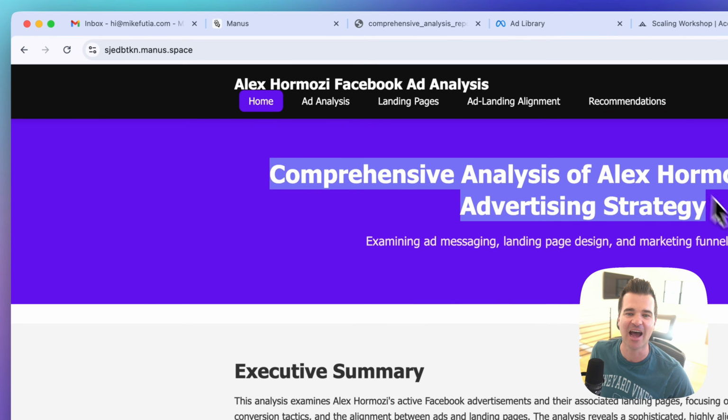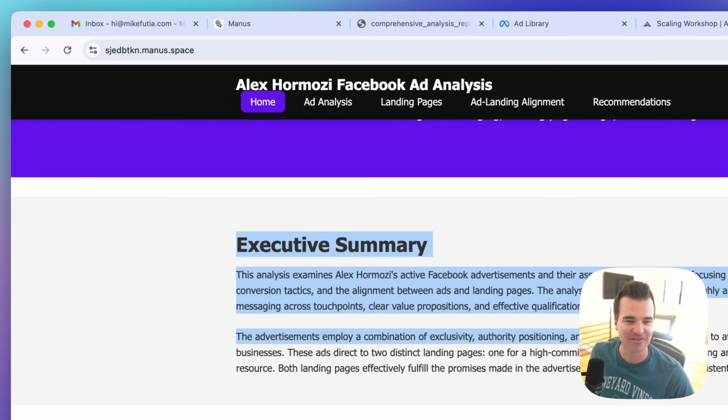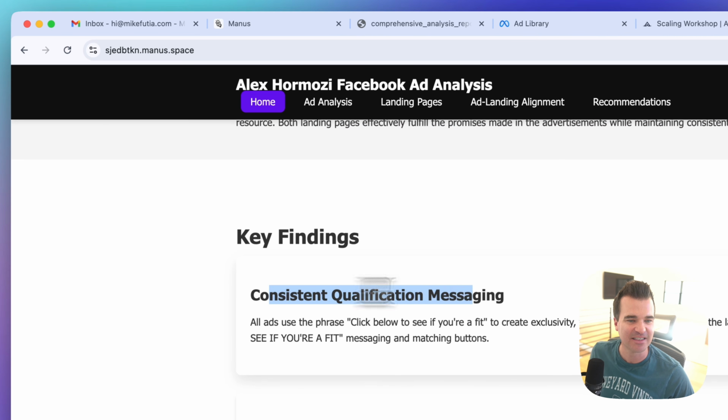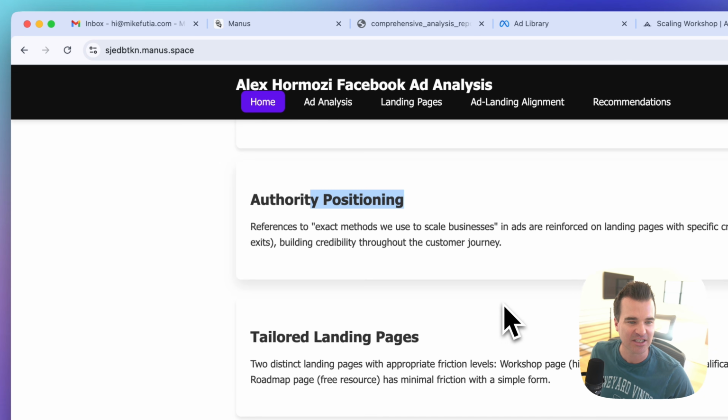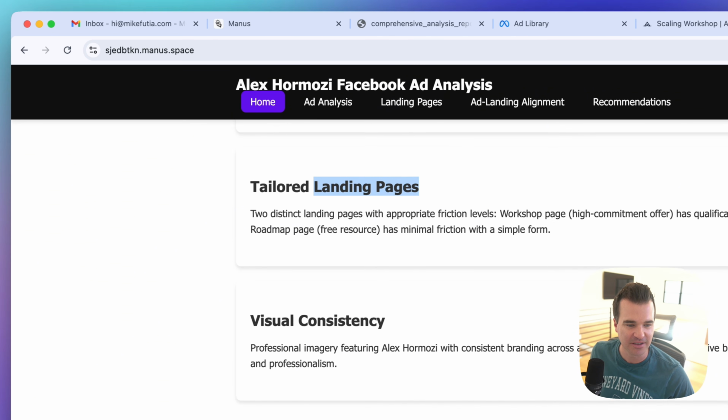So this is a comprehensive analysis of Hormozi's Facebook strategy. We've got our executive summary. This is from the report. Key findings, okay? Consistent messaging, authority, position, tailored landing pages, and then we've got these other buttons here, right?